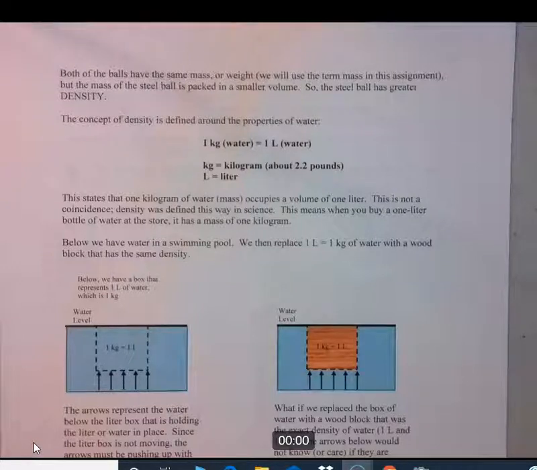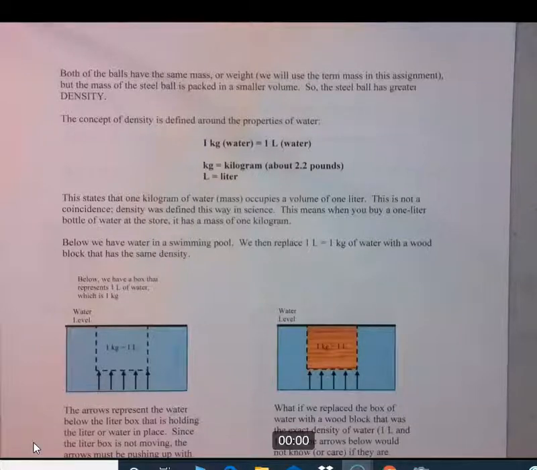The concept of density is defined around the properties of water. Density is defined such that 1 kilogram of water equals 1 liter of water. A kilogram is about 2.2 pounds, but we don't use pounds. Density is expressed as mass per unit volume, so the density of water is 1 kilogram per liter. This states that 1 kilogram of water mass occupies a volume of 1 liter. This is not a coincidence. Density was defined this way in science. This means when you buy a 1 liter bottle of water at the store, it has a mass of 1 kilogram.